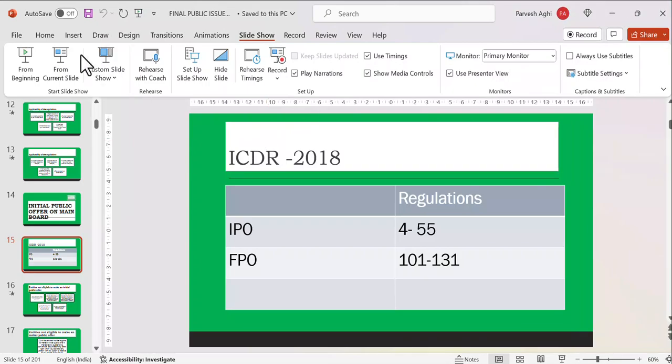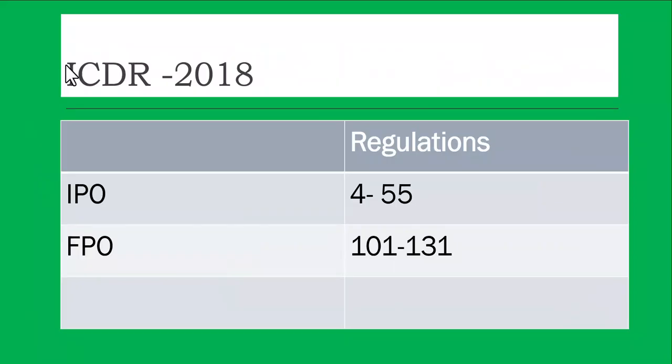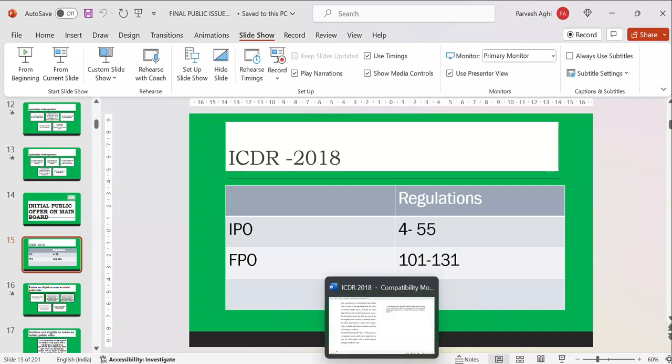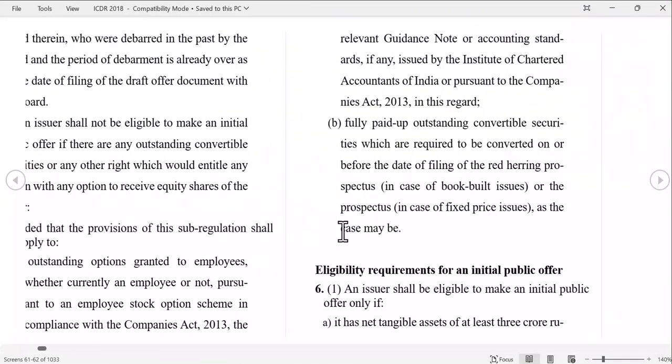I'm just leaving it here and coming back to my slide, so you can go through this. So what regulations are there? Basically, IPO Chapter 2, Regulation number 4 to 55. So this runs from Regulation number 4 to 55. You can just see that it was Regulation 4.